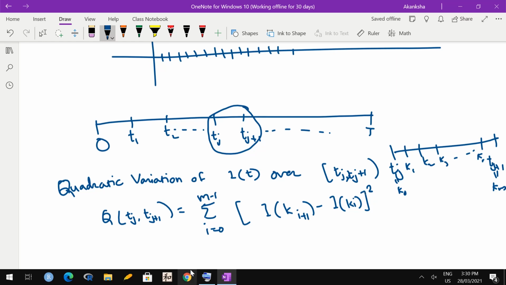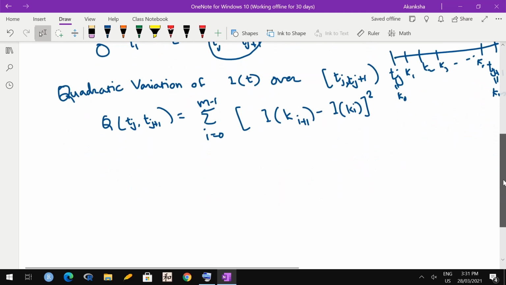Okay, and we have already seen what is the formula for Ito integral. So if we substitute that formula, we know that up to tj everything will get cancelled. When you subtract Ito integral at ki from Ito integral at ki plus 1, up to ki everything will get cancelled. The only thing remaining would be whatever happens between ki to ki plus 1, right?